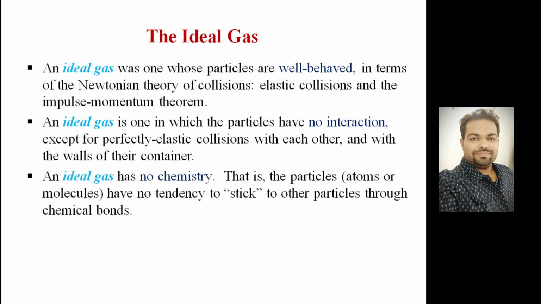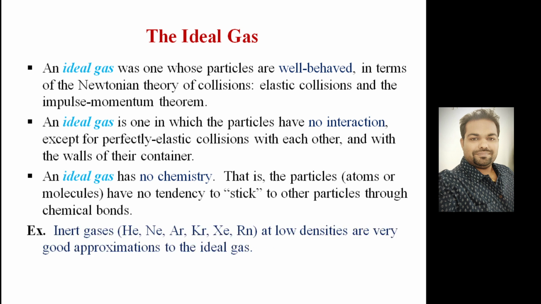An ideal gas has no chemistry, that is, particles, atoms or molecules have no tendency to stick to each other through chemical bonds. Examples are inert gases: helium, neon, argon, krypton, xenon, radon, at low density, are very good approximations to the ideal gas. So these are the primary conditions: particles will be well behaved, they will not have any internal chemistry, and if a collision happens, it will be perfectly elastic, which means molecules are not going to deform.